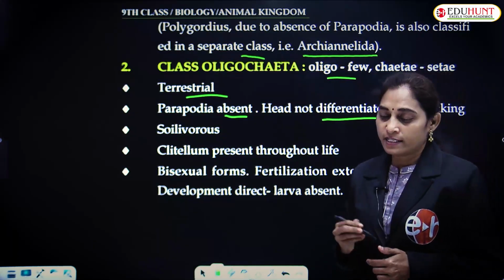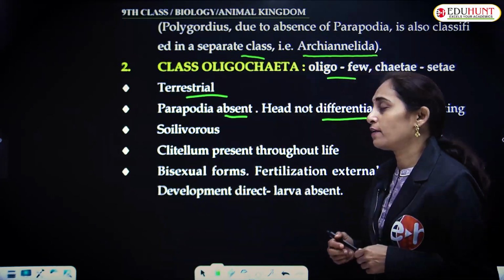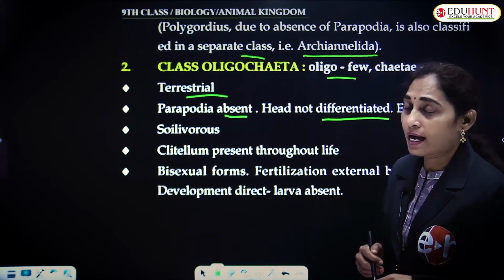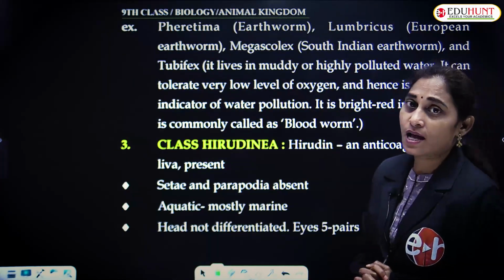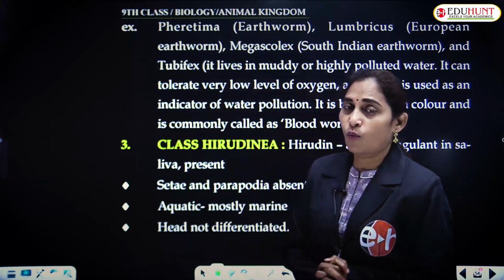Earlier we saw external fertilization in the water, but here external fertilization takes place in the cocoon. Development is direct, that is, larva is absent.